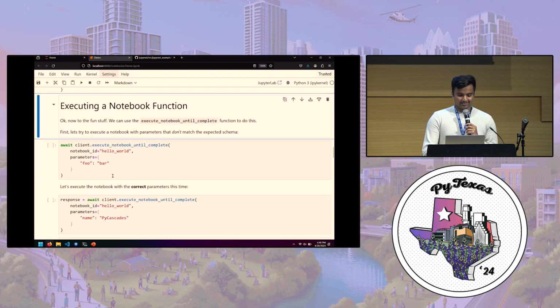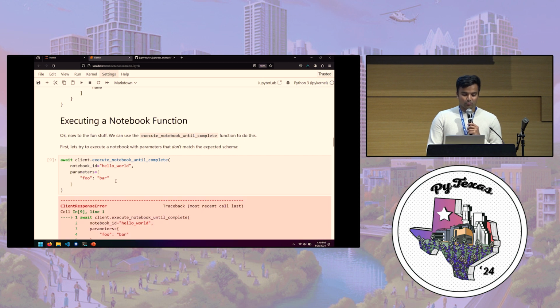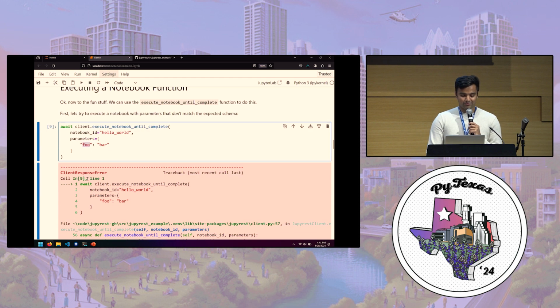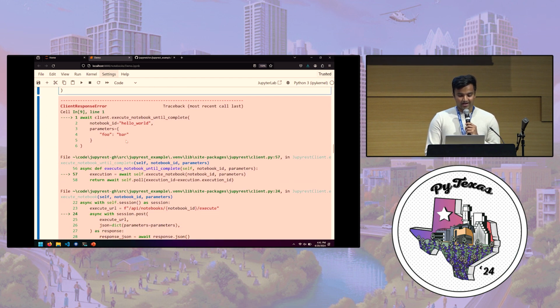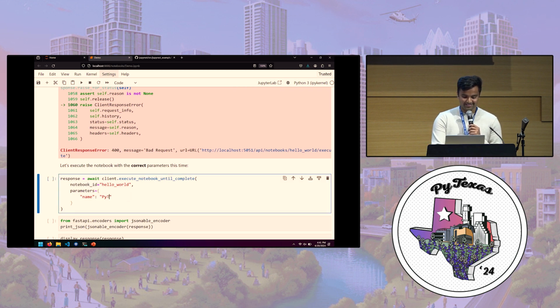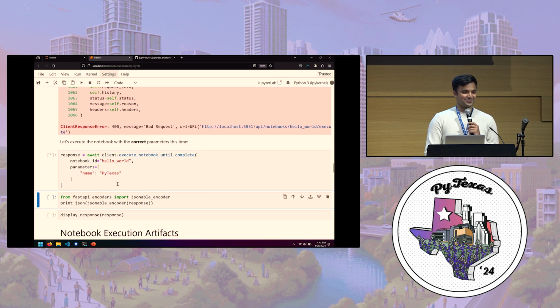Now let's try and execute this notebook here. So what I'm doing intentionally is providing a set of parameters that is invalid. Remember, we needed a name, and here I'm passing a foo. So as you'd expect, we're getting an error here. And let's fix this. Okay, now let's actually execute this notebook with the proper schema.